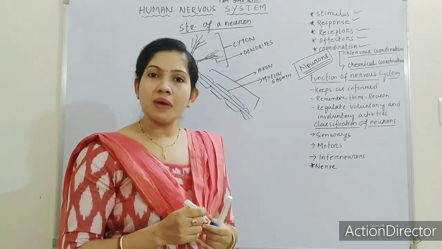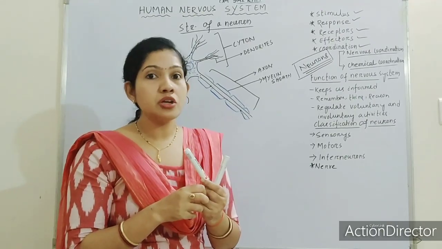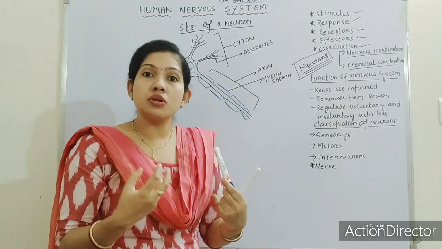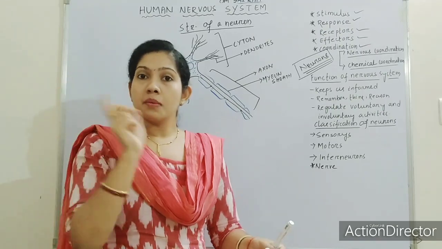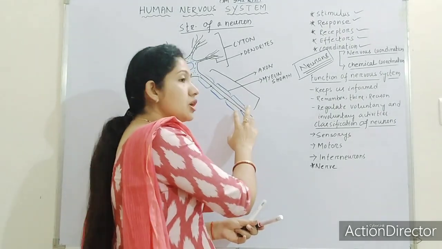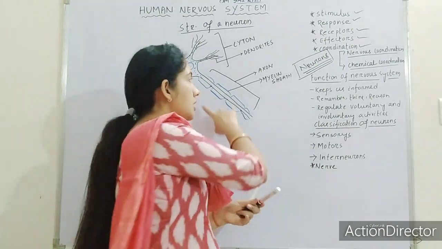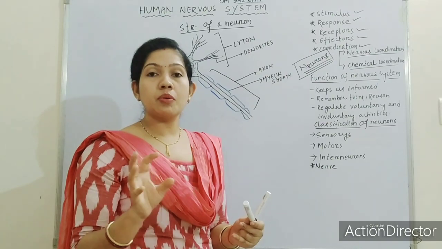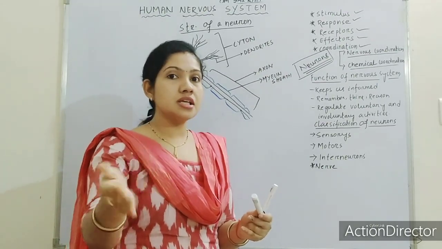Whenever a mosquito is biting your hand, do you feel any electrical impulse in your body? No, due to the myelin sheath. The myelin sheath provides insulation. The transmission of the stimulus is at a very fast rate, but it will not have a negative or positive effect on the neuron. So it provides insulation to the nerve cell. We will read the details about insulation in some other topic.